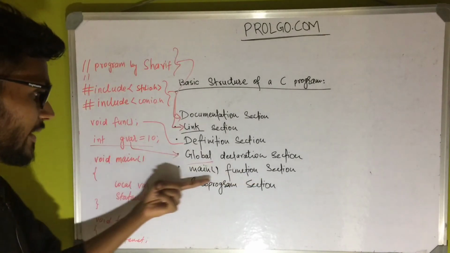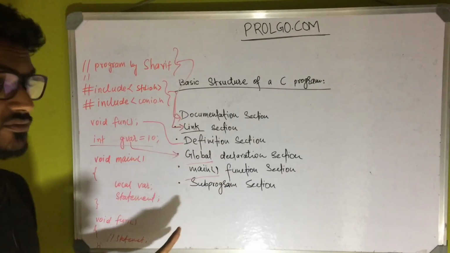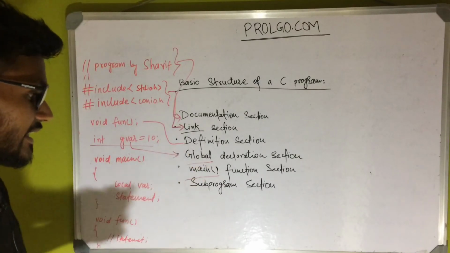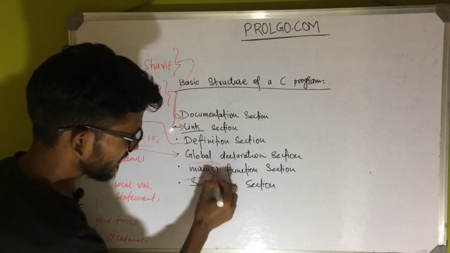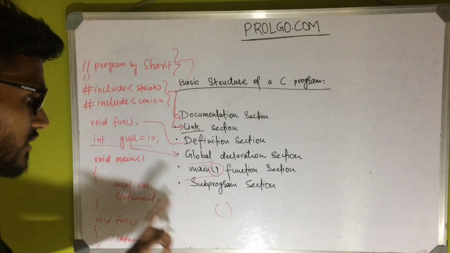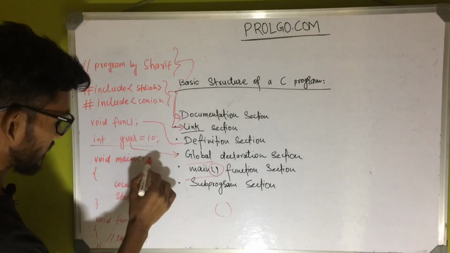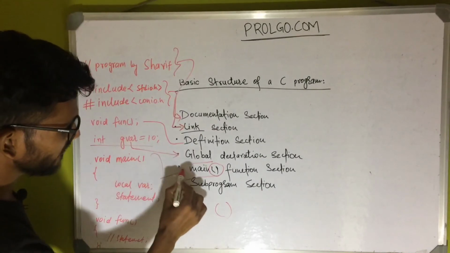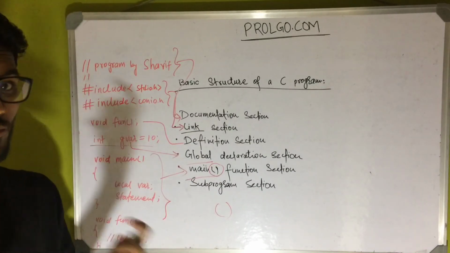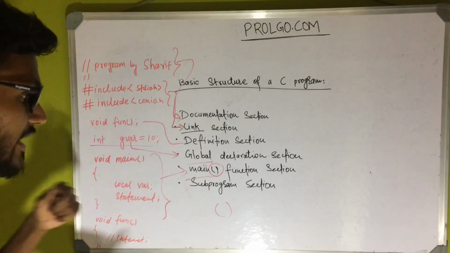Then comes the main function. This is the main function, which will be the first function to run when you run a program. In C, wherever you see these parentheses open and close, just consider it a function. This is the representation of a function in C programming. So this is the main function, in which the local variable statements and all of the important statements will be available.